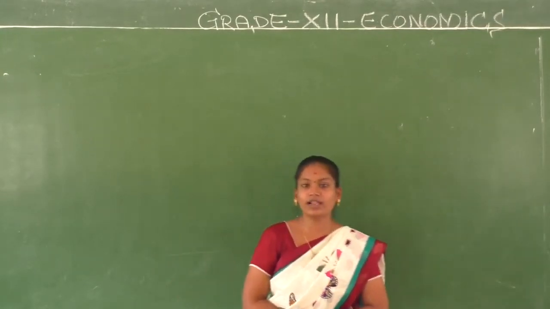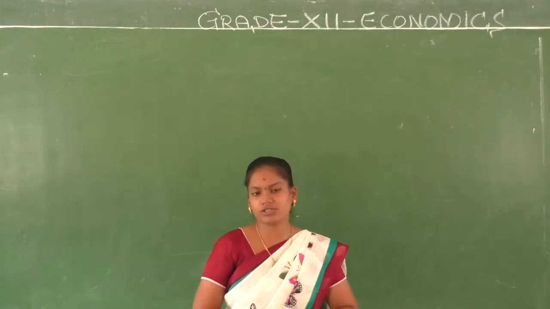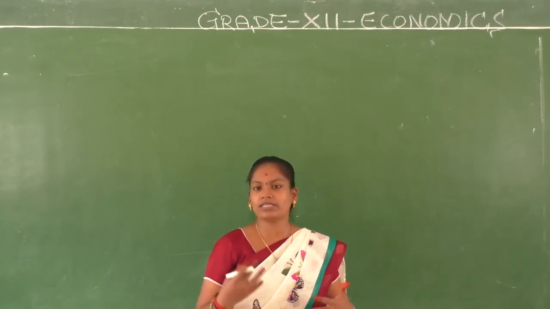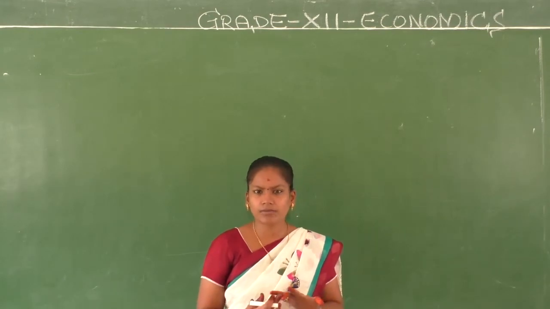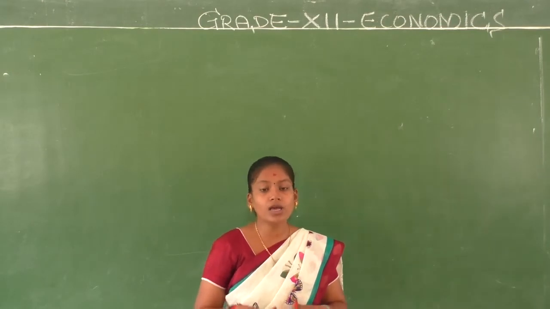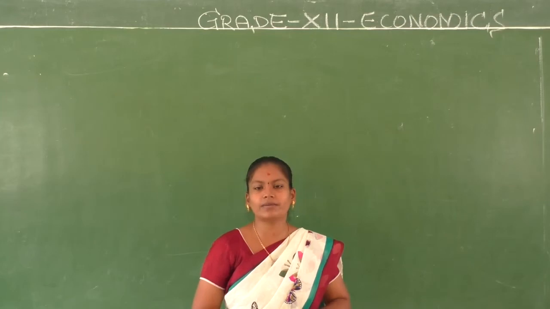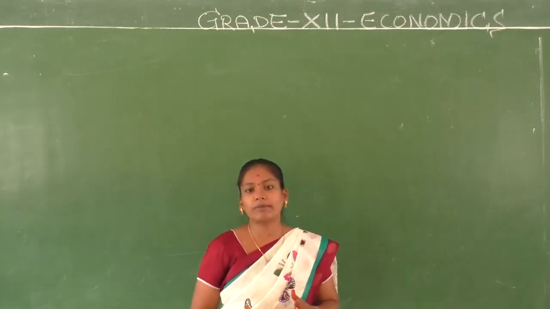Grade 12 economics. So far we have completed 5 different chapters, children. We have spoken about the introduction of macroeconomics, national income accounting, then money and banking as one chapter, then determination of income and employment, and then the fifth chapter, government budget and the economy.